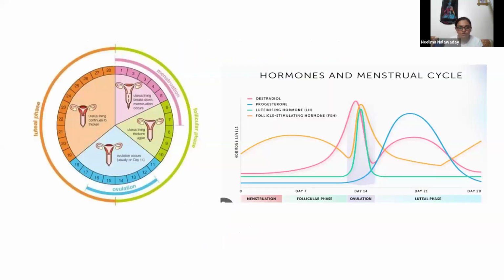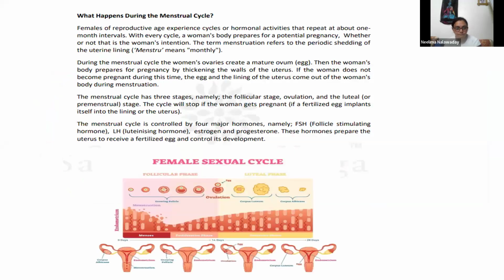Now menstruation. So function of female reproductive system is production of ovum, then fertilization, then pregnancy and childbirth. That is the major function of female reproductive system. And this phenomenon which happens in fertile age is called menstruation or menstrual cycle.